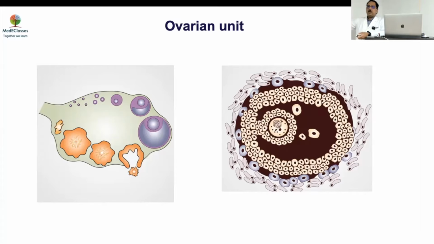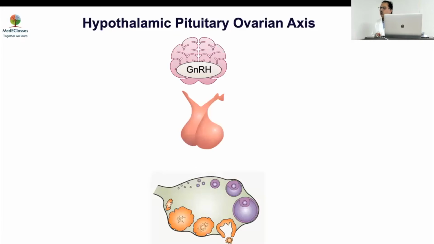Because this estrogen becomes important. So what is important from this perspective is that this is the basic structure that you have to look into and go from that perspective in that regard. And this is what we're going to focus on in that situation. And we all know that the hypothalamic pituitary ovarian axis is there, which is the most important determinant of the whole axis. GnRH is the major regulator in that perspective.